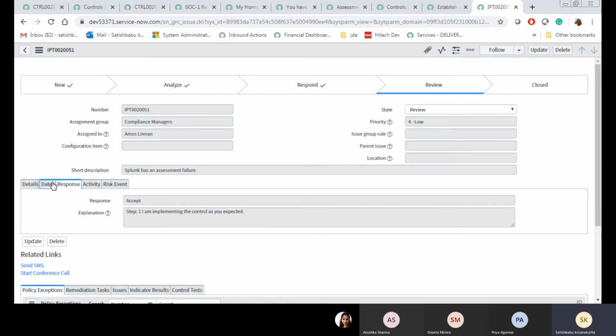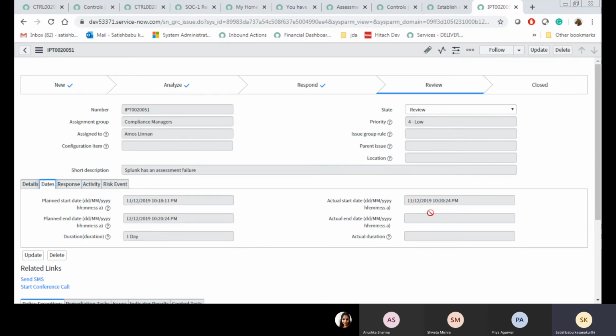See, previously there was no planned start date. Whenever it is moved to analyze, the planned start date automatically populates. And whenever the ticket gets closed, the actual end date is automatically populated. Based on the actual start date and actual end date, the actual duration will populate. Now the reviewer will review this.